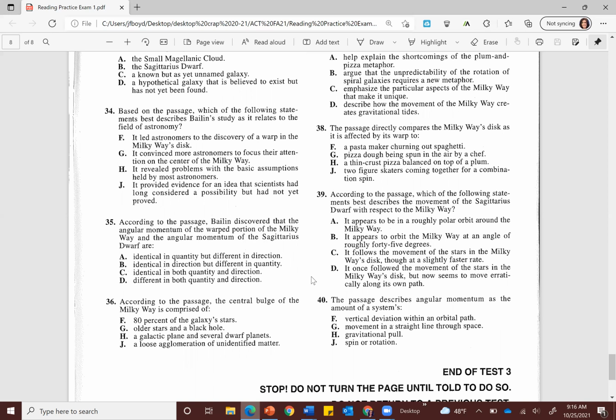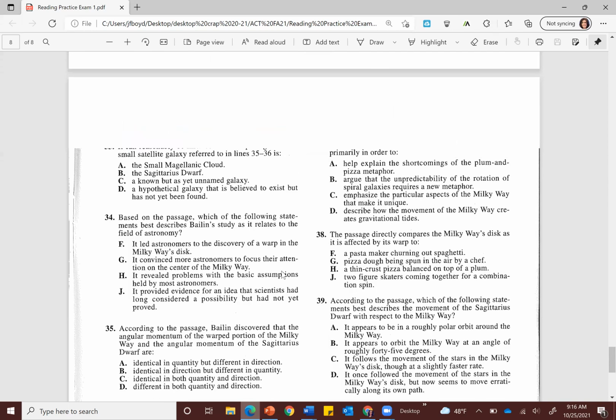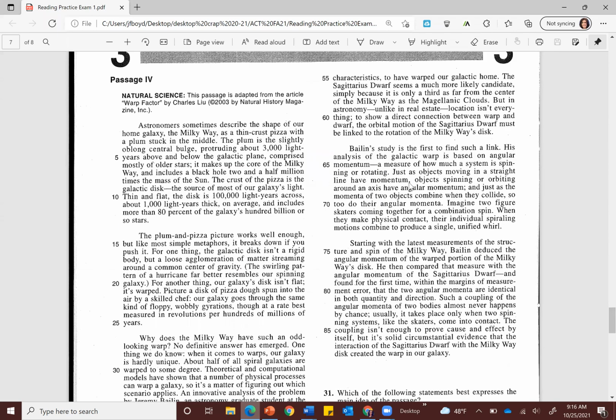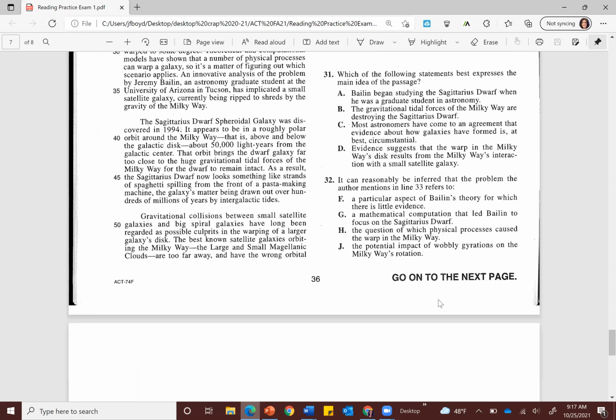Okay. For technical and detailed questions like this, don't be afraid to refer to the passage above. The correct answer here is C, identical in both quantity and direction. And this is, of course, a key ideas and details question. And we can come right back up to the passage if we need to double check that. Let's see. The two angular momenta are identical in both quantity and direction. We see that right here in lines 80 and 81.